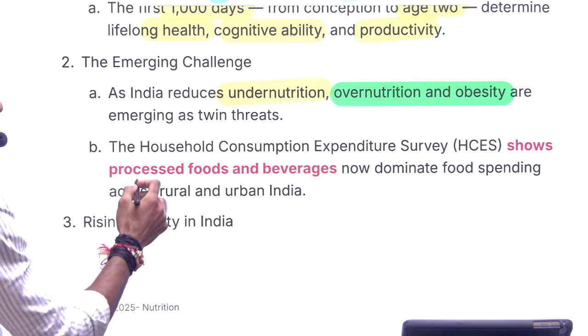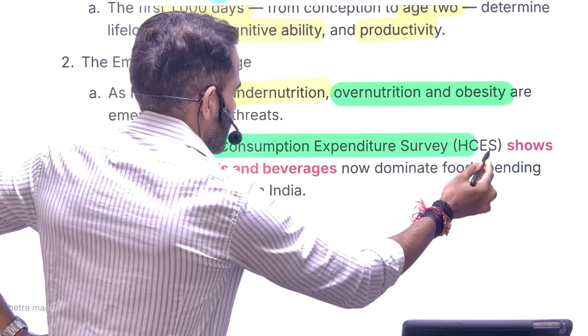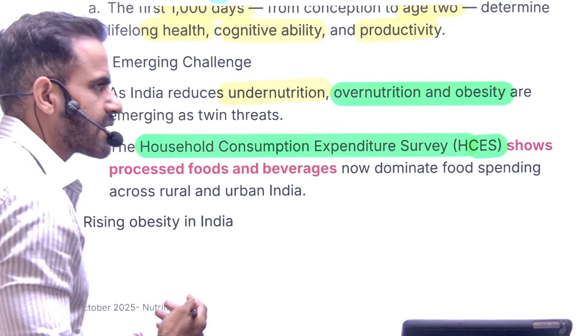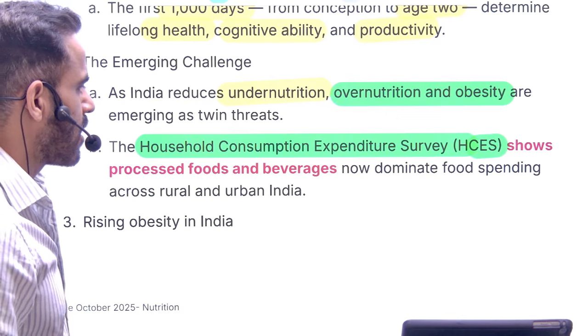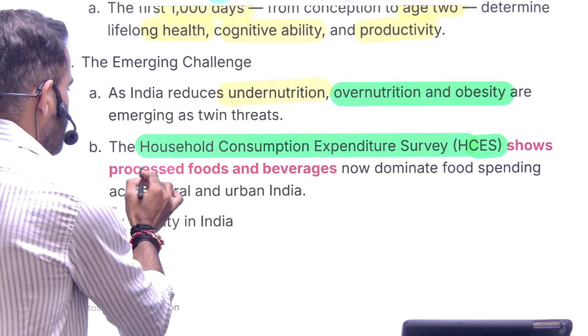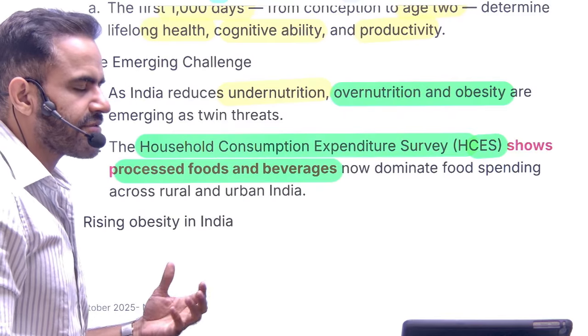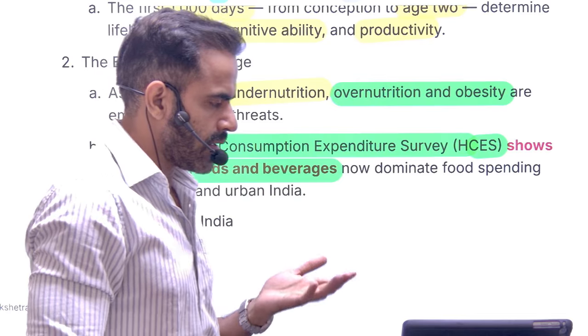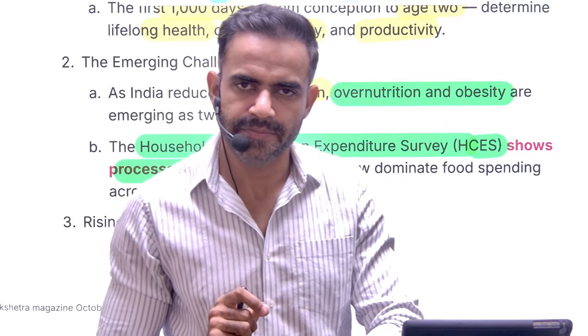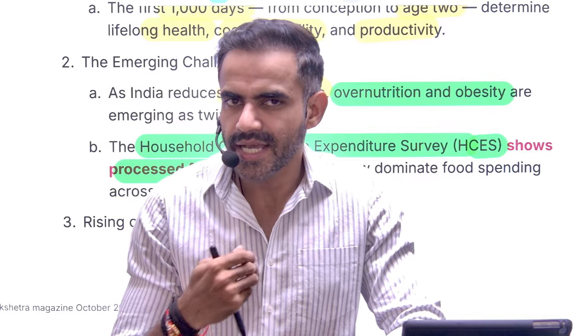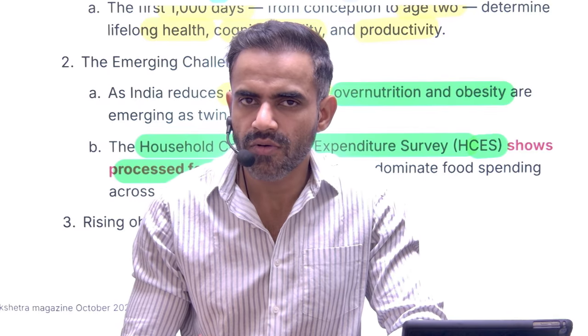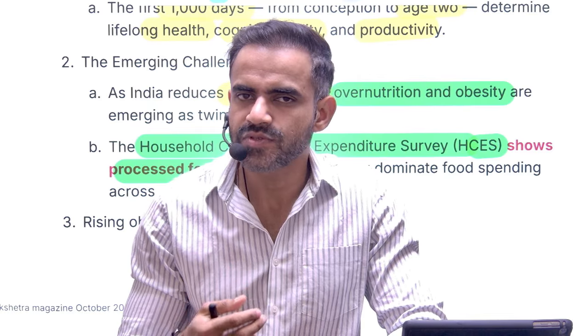The household consumption expenditure survey is a survey which reflects the consumption pattern of the population. This shows that there is a growing trend of packaged food items and beverages. Now understand the connection here. With increasing urbanization, the consumption of these packaged items will increase.